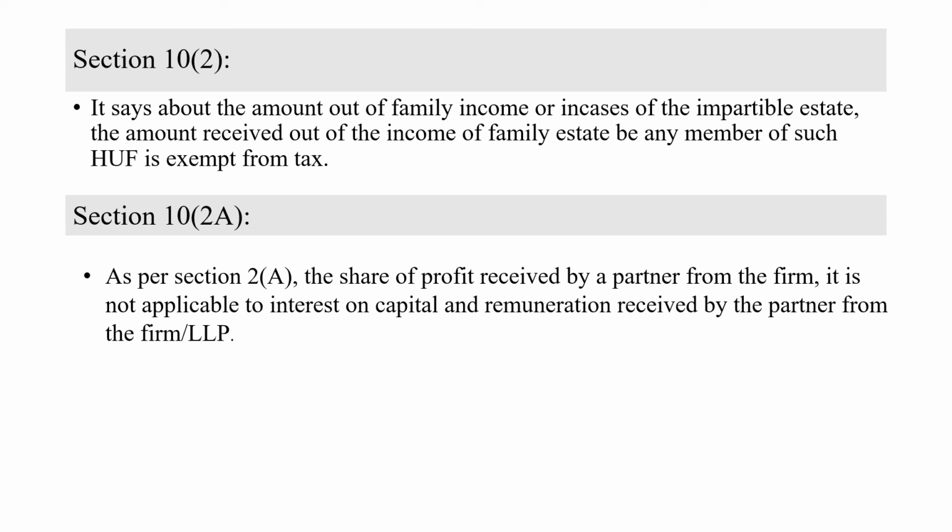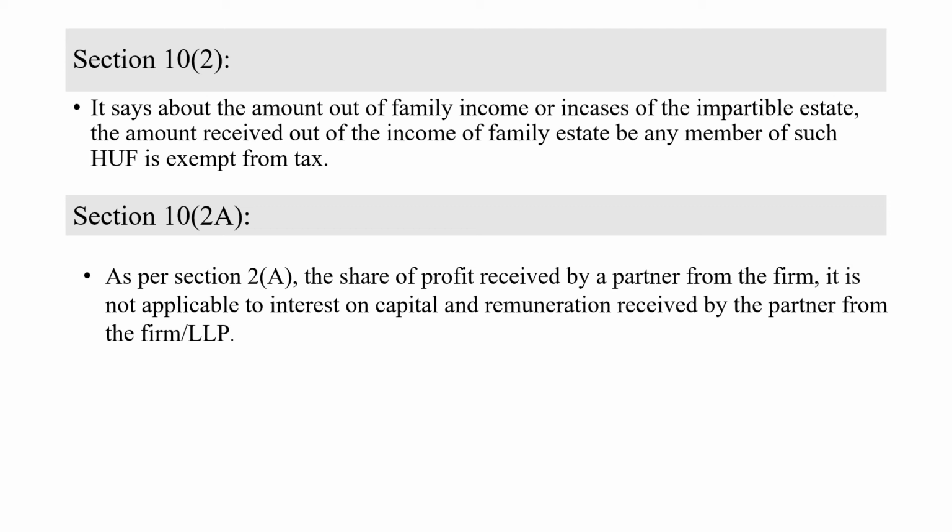See, there is one trick to remember these two sections. Anyway, first, 10 subsection 1 deals with agricultural income, and the next two sections, there is an easy way to remember. We all know what is meant by person. Section 10(2) and section 10 subsection 2A, these both deal with persons itself. So in section 2 it consists of HUF. In subsection 2A it consists of firm or LLP.